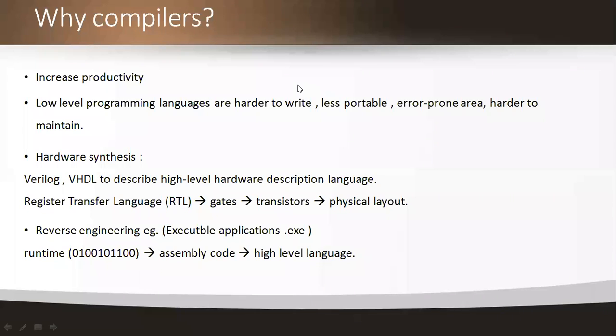After knowing the 3 basic fundamental things, why the compiler, now we have some reasons. The first reason is to increase the productivity of the compilation code. To increase the productivity of the code, we choose compilers. And the second thing is that